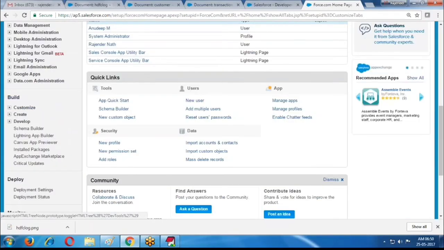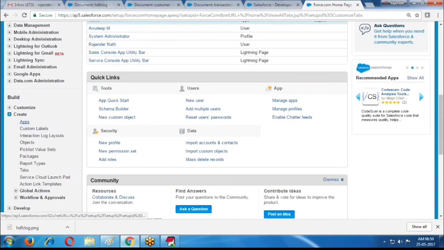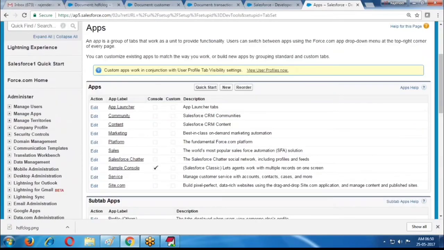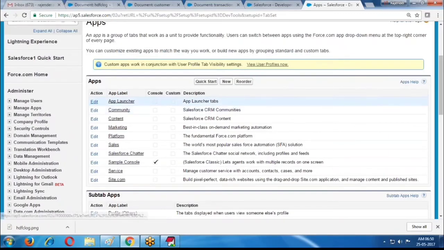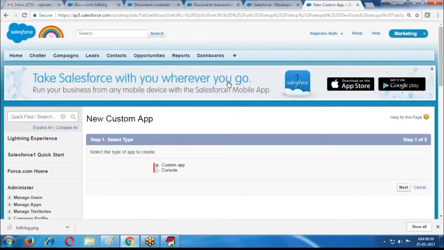Now, if you want to create a project, how do you create it? Setup, build, create, apps. Click the apps. By default, it displays Salesforce provided standard applications. These standard applications we can edit, but we cannot delete. Only the edit option is supported. If you want to create a new application, just click the New button.